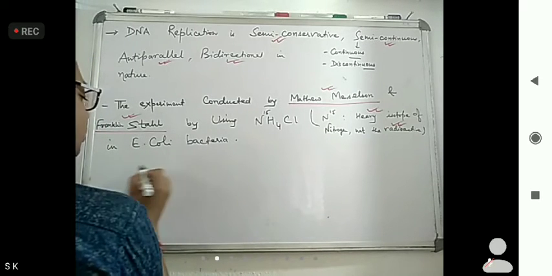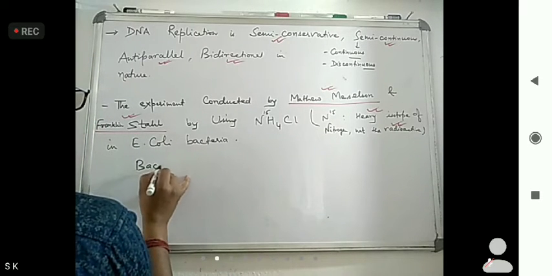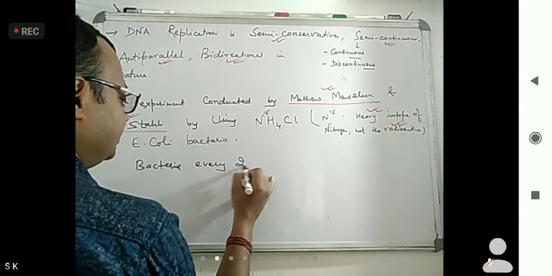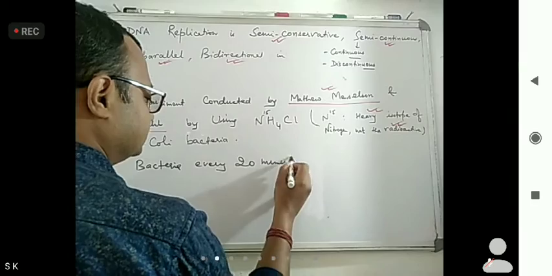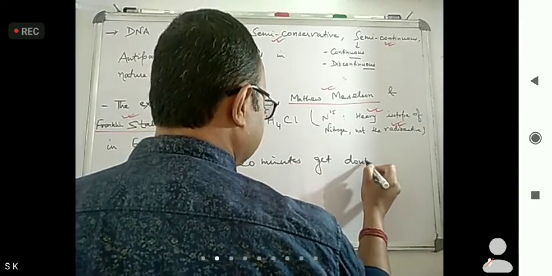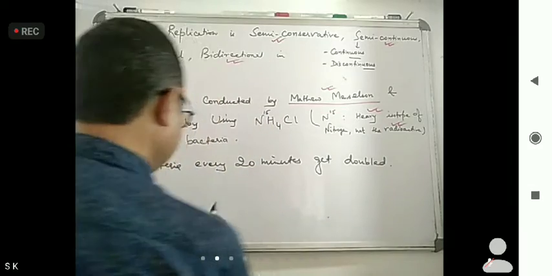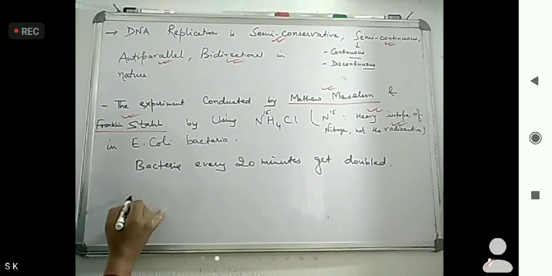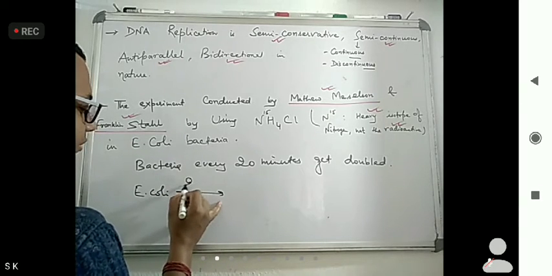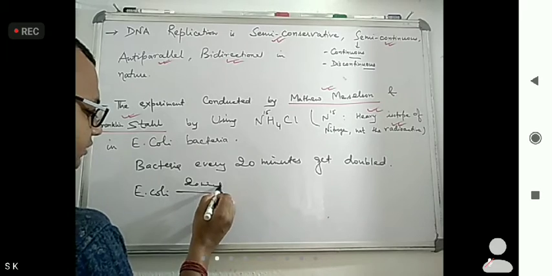And we know bacteria get doubled every 20 minutes. Just for example, E. coli doubles in 20 minutes.